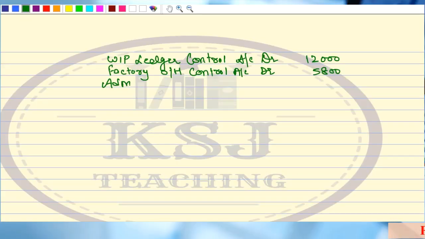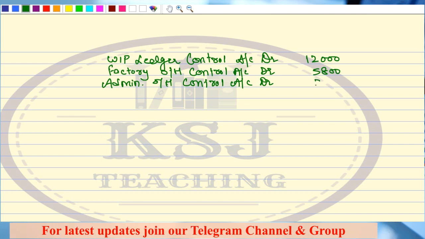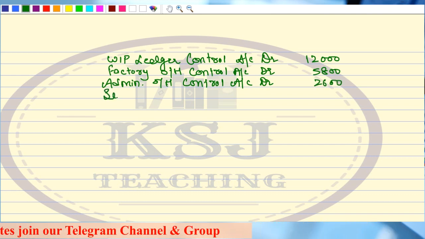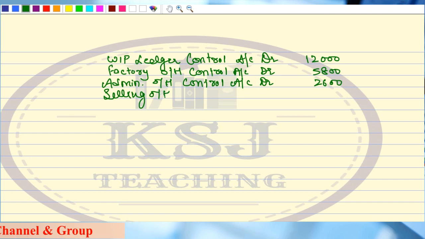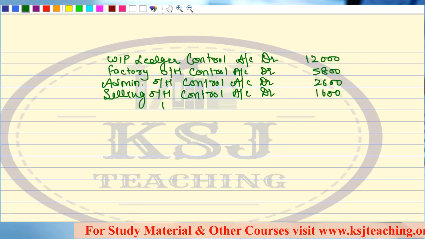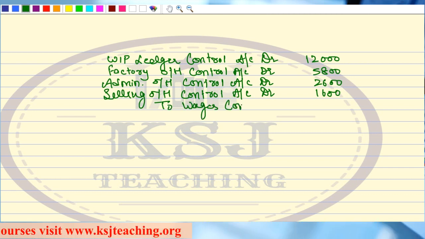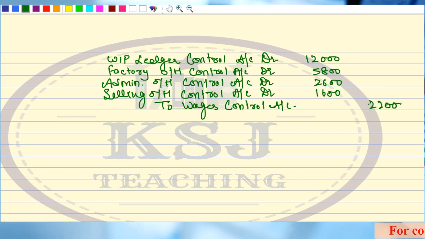Administration overheads control account debit 2,600. Then selling overheads control account debit, I think that is 1,600. Yes, that is 1,600. Right? To wages control account, that is 22,000. Any doubts?